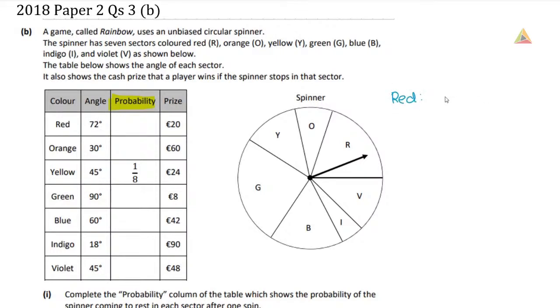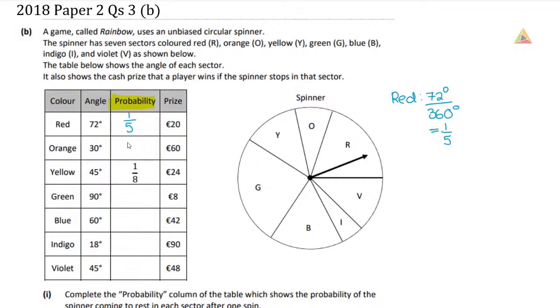So how we're going to calculate those probabilities is we're going to take our colour, we say the angle is 72 degrees, out of the total angle in a circle, which is 360 degrees. So when we take our calculator and say 72 divided by 360, that gives us 1/5. So the probability of getting a red is 1/5. Out of this spinner here, 1/5 of it is landing on red. And we do that for each of these angles as we go through them.